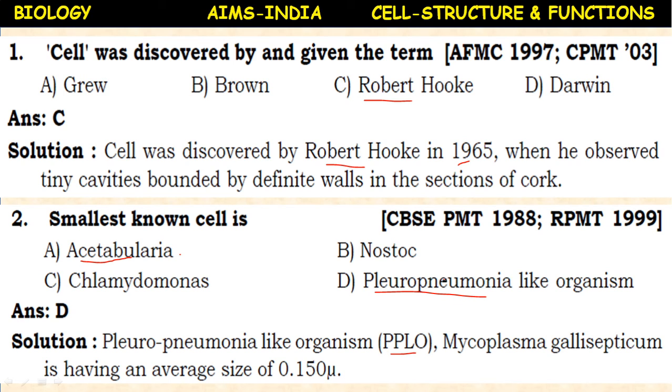They are also called Mycoplasma. The species Mycoplasma gallisepticum has an average size of 0.150 microns. Microns are very small units. Okay, the smallest known cell is PPLO.